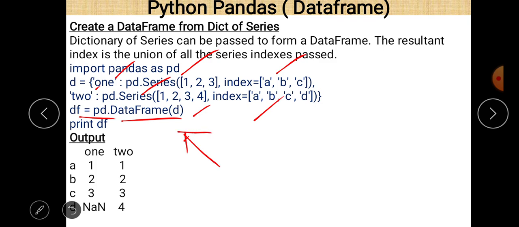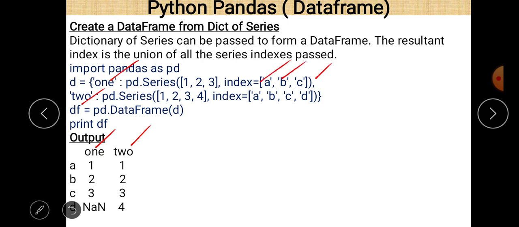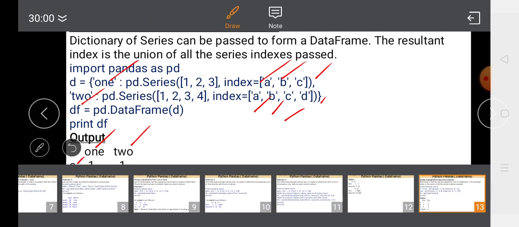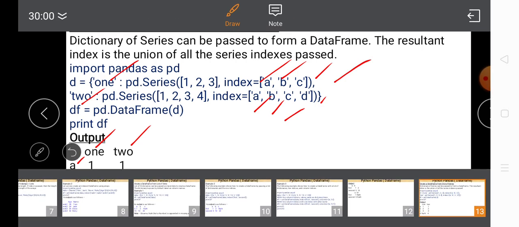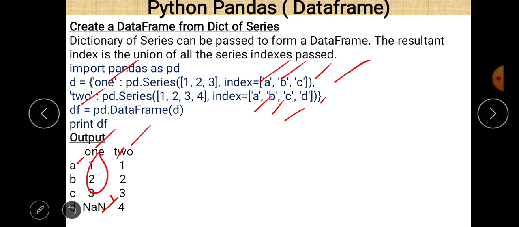parameter value, and you can easily see that now in this case it is very clear that the names of the columns are 1 and 2, so 1 and 2 appear there, and the names of the index are a, b, c, d, and there is no value regarding d in the first dictionary, so NaN will appear here. The rest are the part of data belonging to those series 1, 2, 3 and 1, 2, 3, 4.